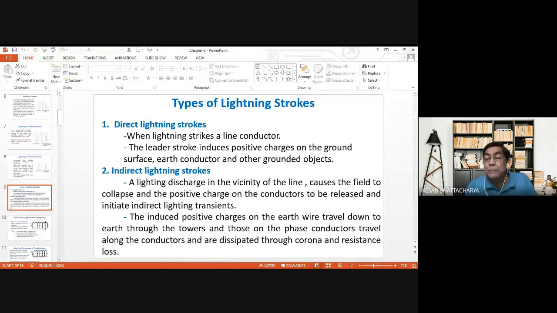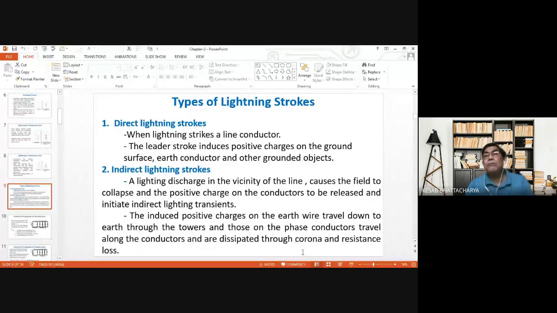And we have seen the magnitude of current involved in lightning is of the order of kiloamperes.